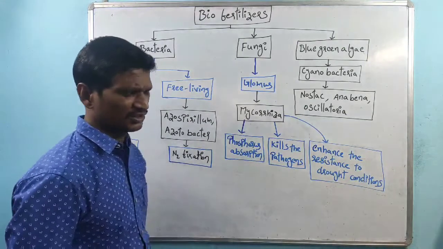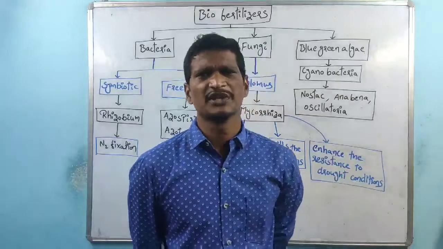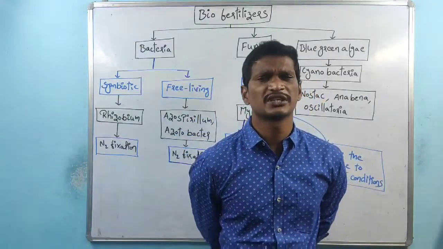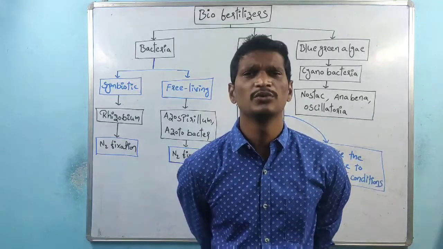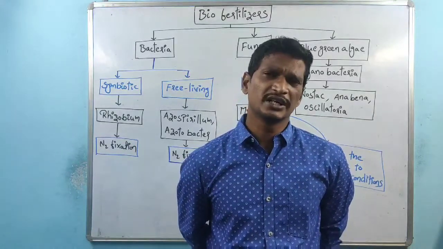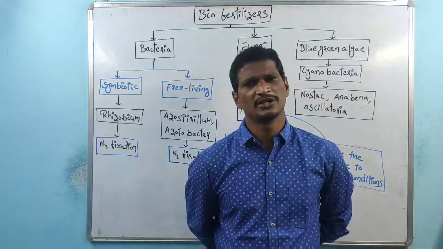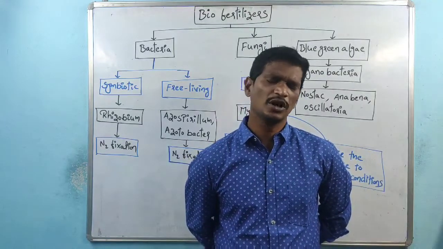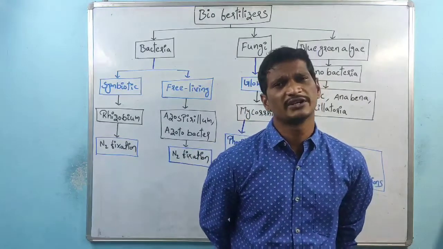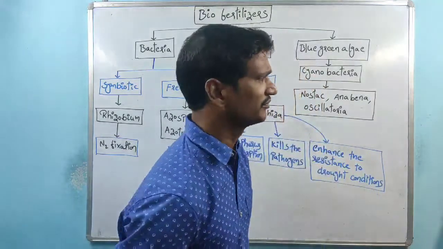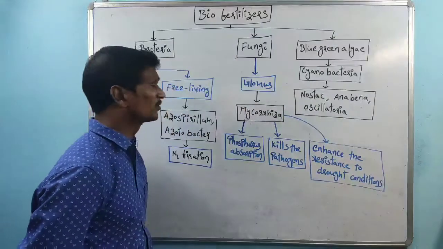We know the process of nitrogen fixation: atmospheric nitrogen is converted into ammonia, and that nitrogen fixation is done by microbes.